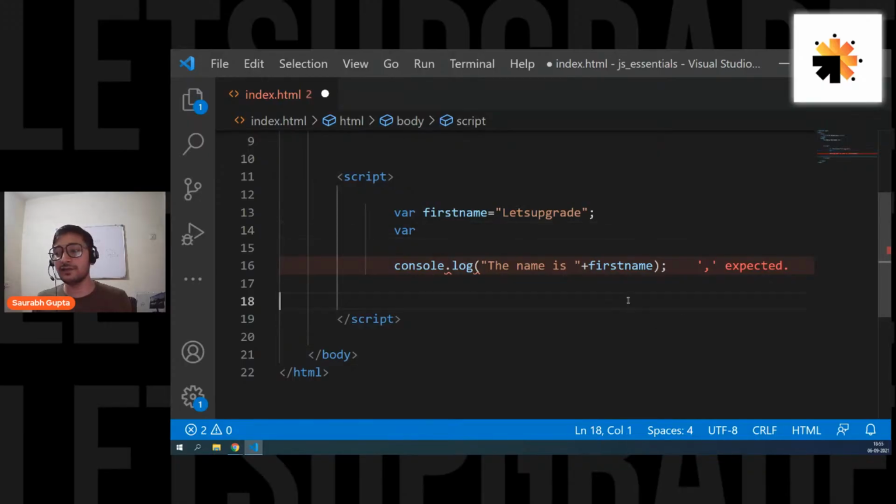Is that clear, everyone? Are we understanding? Guys, are we understanding? So that's why we have console.log. That's why we use console, so that we can print anything without disturbing our web page. Simple. And remember this, guys: plus is helping you to concatenate or join your string and variable so that we can print them together. Okay. Now, let me create one more variable.